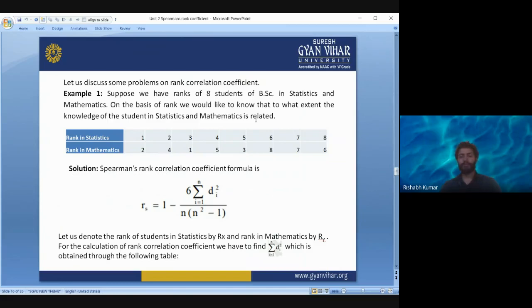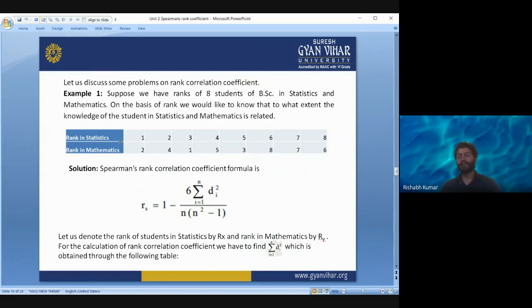We want to know whether there is a relationship between the marks in mathematics and statistics, to what degree knowledge in statistics is related to or affecting the knowledge in mathematics. So we will find out by using the Spearman's rank correlation coefficient.